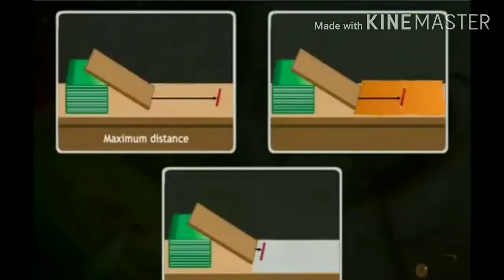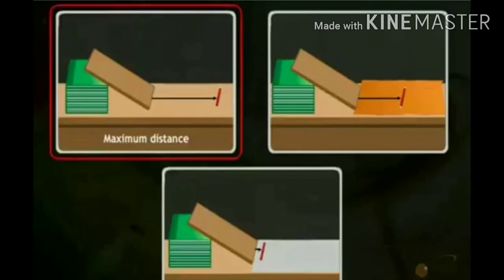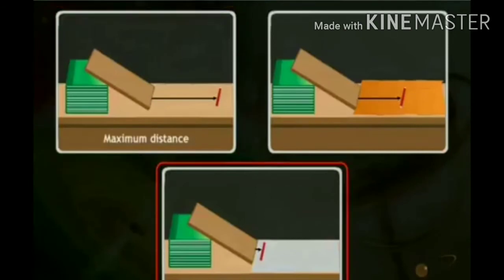From these three we can conclude: on the smooth surface the pencil covers maximum distance, and on the cloth surface it covers less distance when compared to the first case, and on the sand surface it covers even less distance due to more friction acting on this particular sand surface.